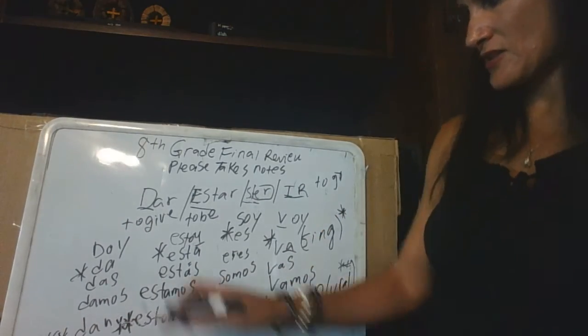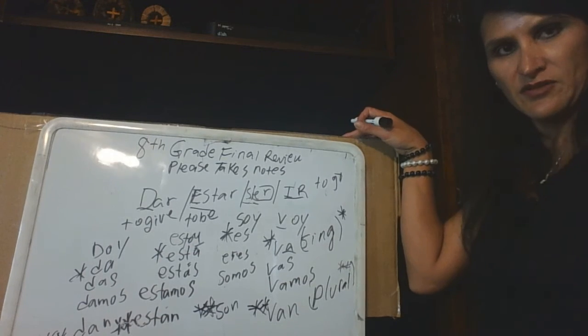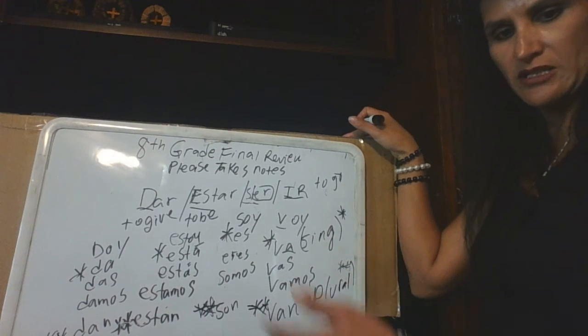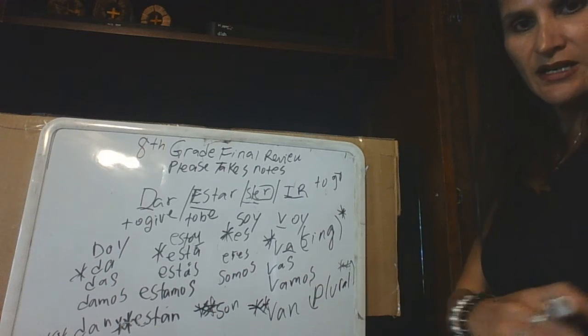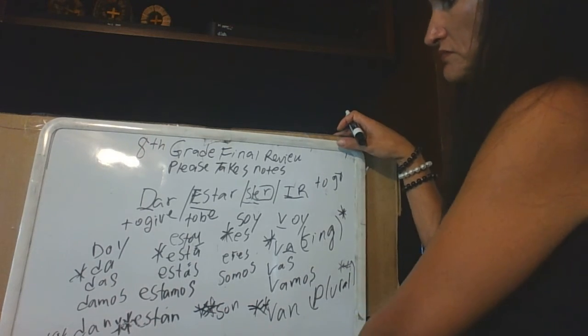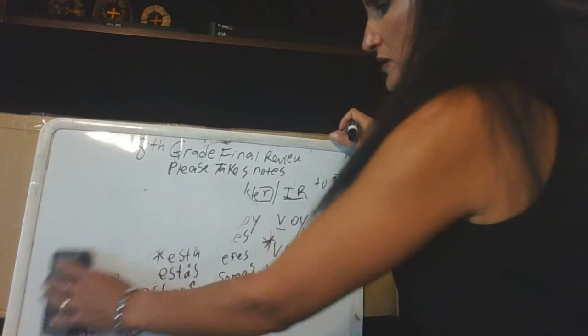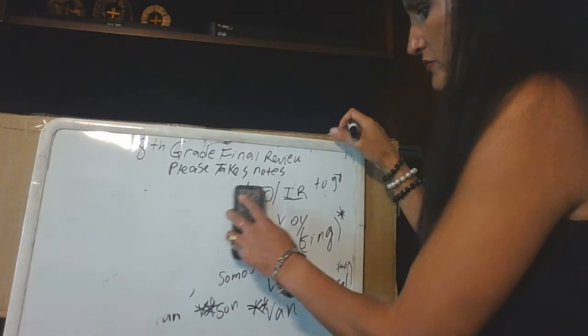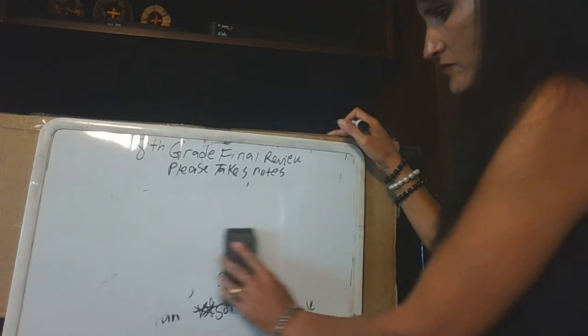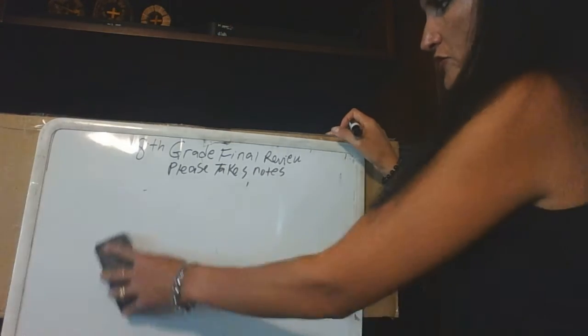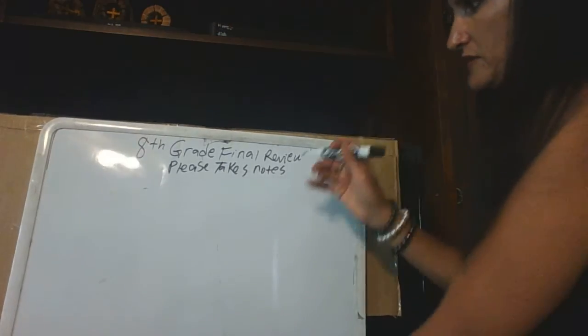So guys, this is only a brief review. I don't have space and time to write all of them, so you need to go write the rest of them. Most of those irregular verbs are going to be found in chapters 9 through 12.